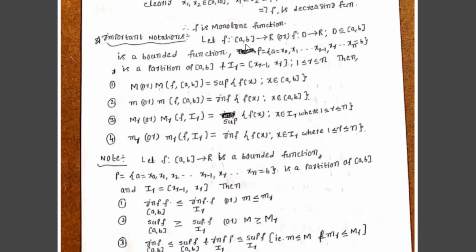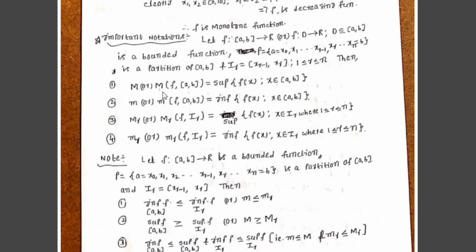That means f is bounded on [a, b], meaning f has an infimum and supremum on [a, b]. Similarly, f is bounded on the subinterval Ir, which implies f has an infimum and supremum on Ir. Therefore f has a supremum and infimum on [a, b]. It is denoted by infimum small m, supremum capital M. Similarly, since f is bounded on Ir, f has an infimum and supremum on Ir, therefore the infimum of f(x) on Ir equals small mr, and the supremum of f(x) on Ir equals capital Mr.